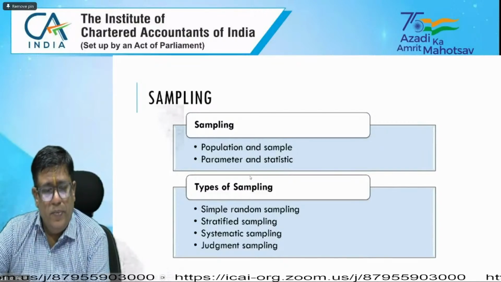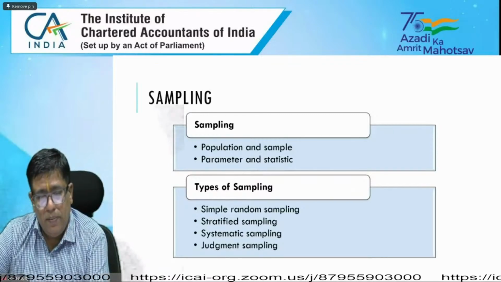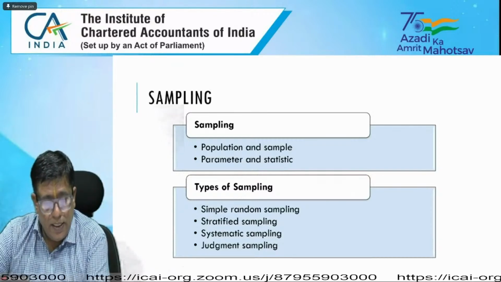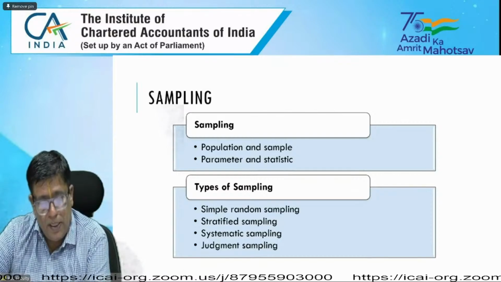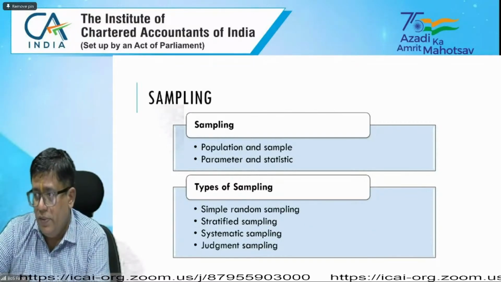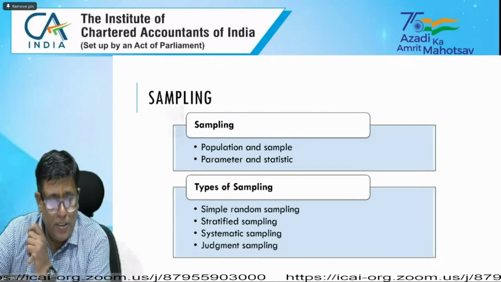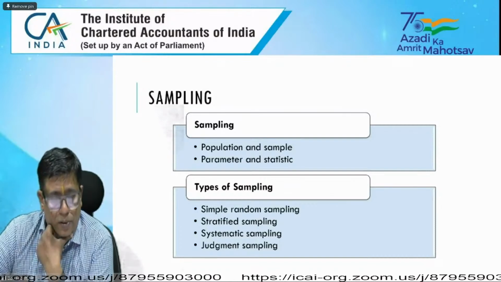Next, sampling is also part of it: population and sample differences, what is a parameter, what is a statistic, simple random sampling, stratified random sampling, systematic sampling, and judgment sampling. All these things are given in the second unit of the study material, statistics.